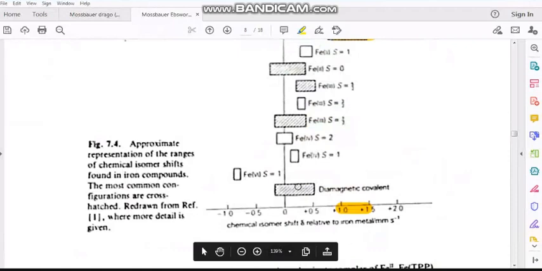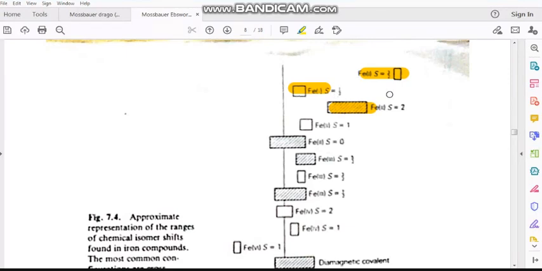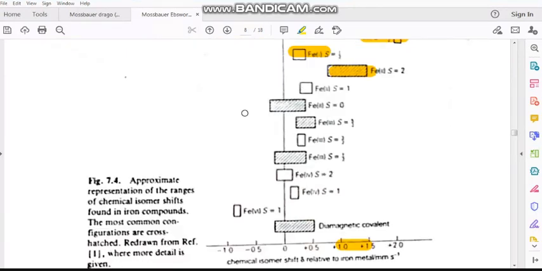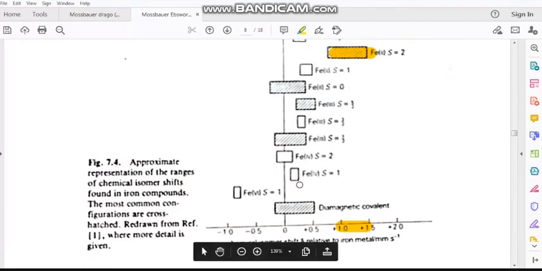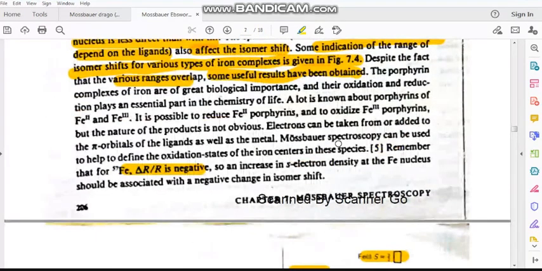So what happens is, the oxidation state also varies, the spin state also varies, that means high spin, low spin. So there is an overlap of isomer shifts in the various iron complexes. So again we can get some useful information.